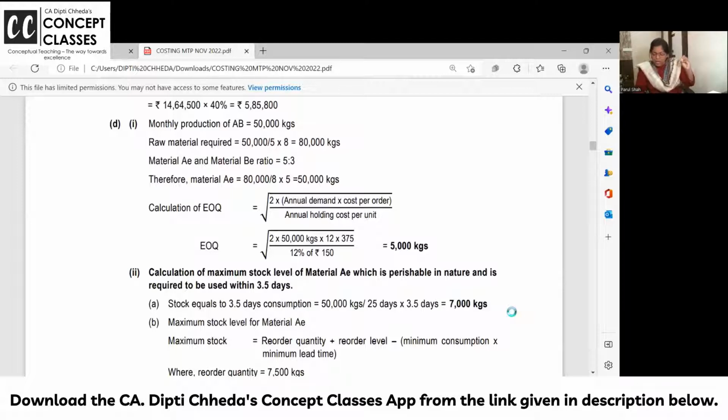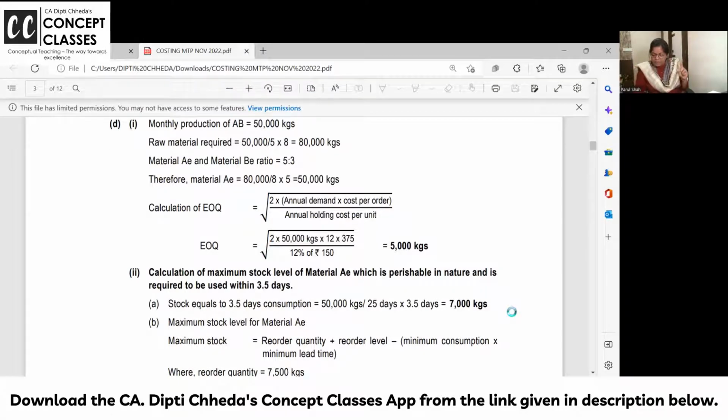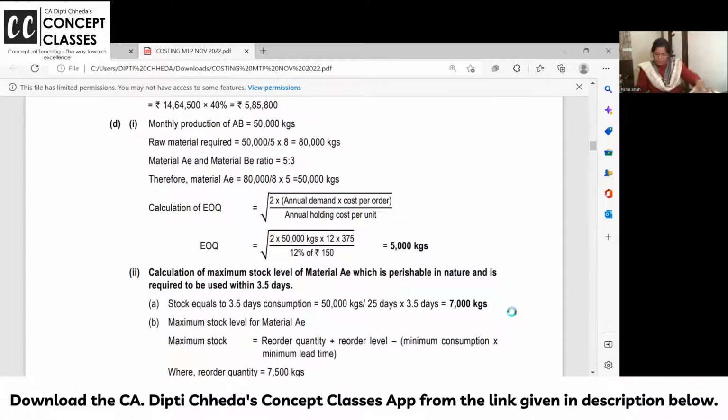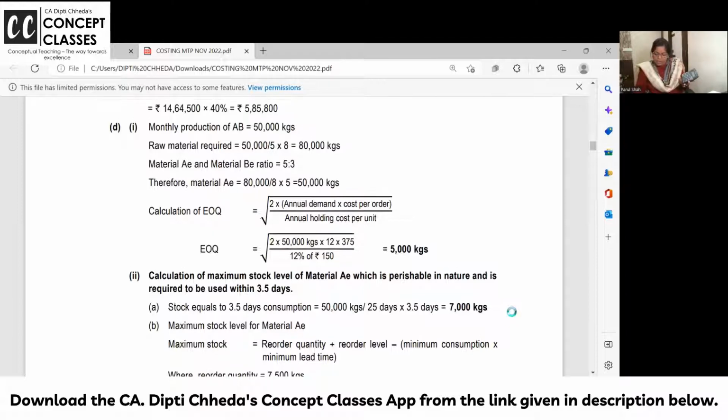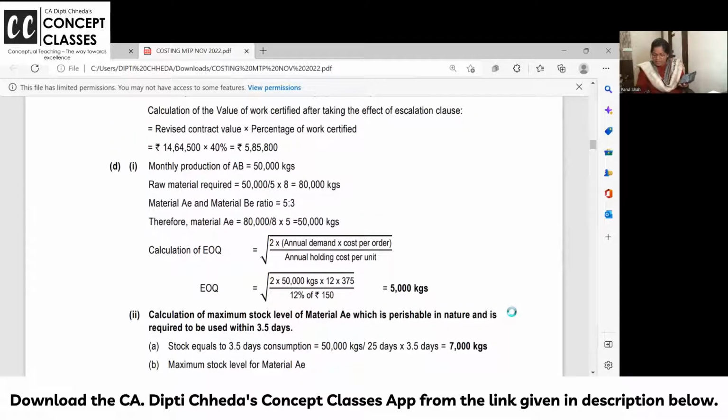What is EOQ? Under root 2AB by C. 2 into A, the annual quantity required, the annual demand, into cost per order. Ordering cost is given to you. 50,000 EOQ is 2A, annual demand, into the ordering cost. And now carrying cost. Carrying cost will be the purchase price multiplied by 12%.